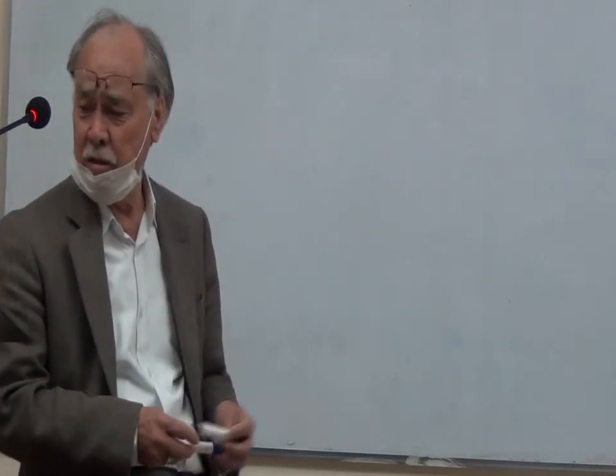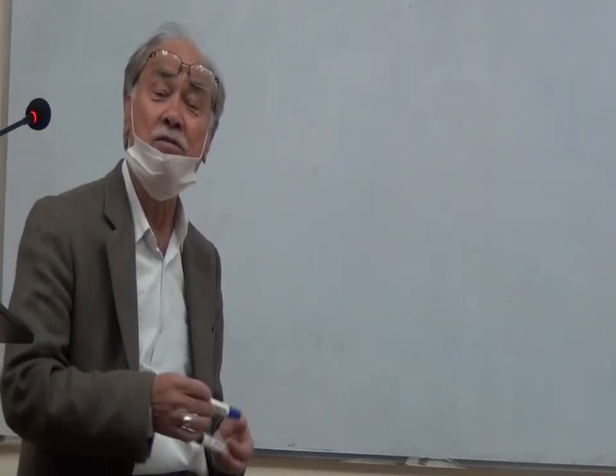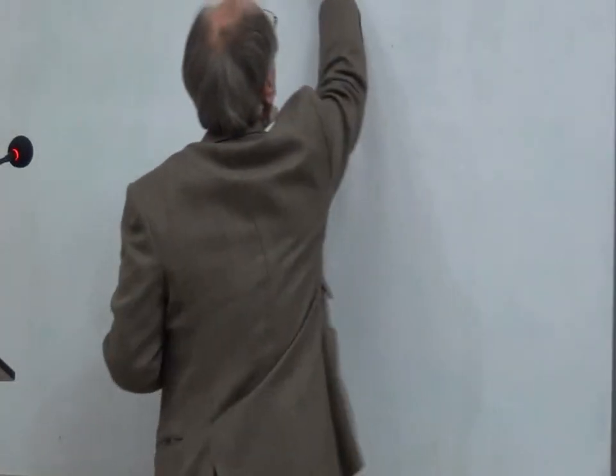Mechanism of blood coagulation. This is the third stage as far as hemostasis is concerned.